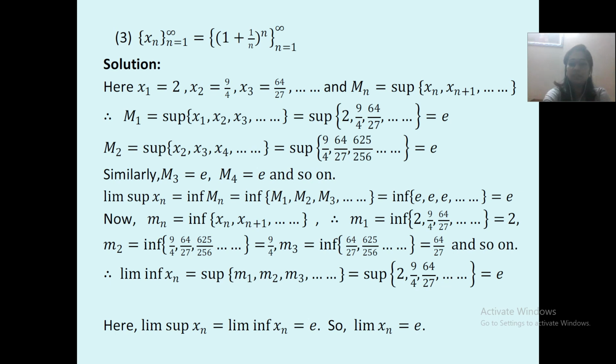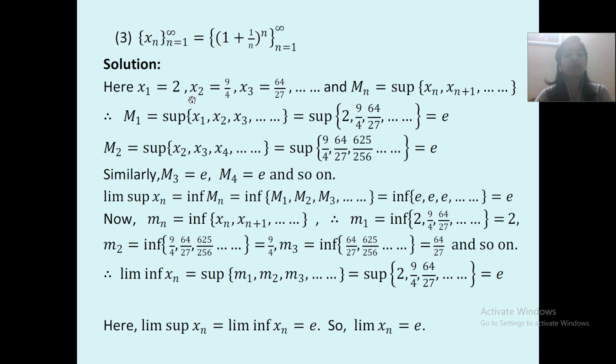Third example, let us check. xn, where n is from 1 to infinity, is equal to (1 plus 1 upon n) raised to n, where n runs from 1 to infinity. This is the third example. Let's check. Over here, x1 is equal to 2, x2 is equal to 9 upon 4, x3 is equal to 64 upon 27.